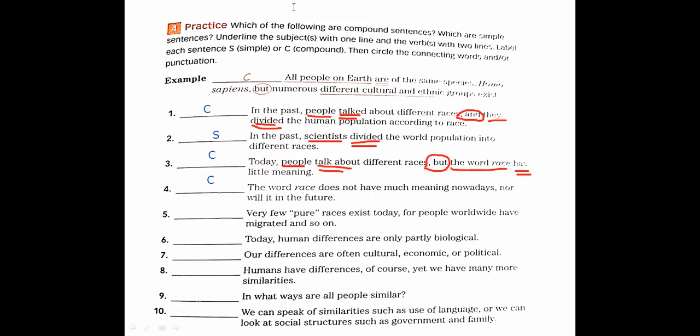So, let me use a pen, okay? Nor here is a conjunction. Where's the subject? The word race. The verb: does not have, or doesn't have, okay? And the second subject and verb? It will be it, the subject. And will is the verb, yes, okay. Thanks so much, Abbas.